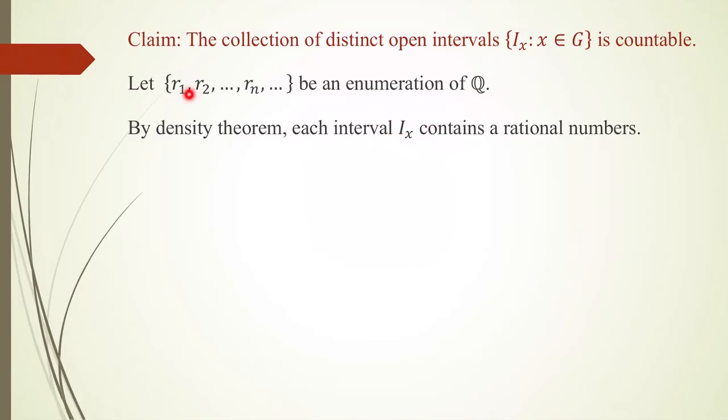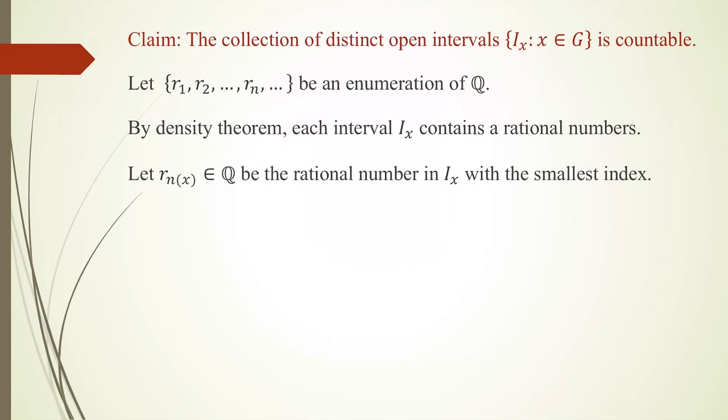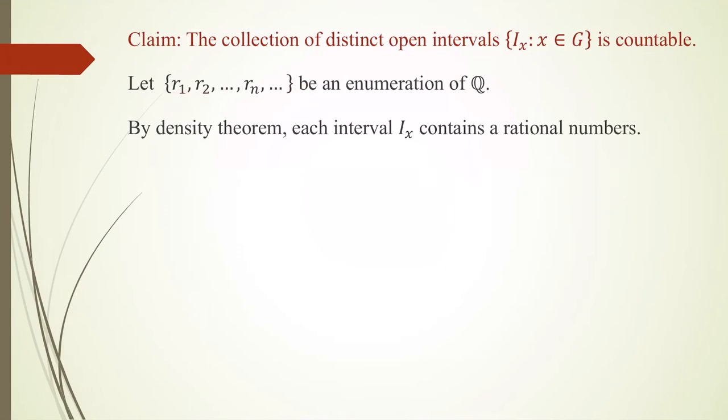Now I am checking whether r1 belongs to Ix or r2 belongs to Ix, etc. And let r_nx be the first rational number in this enumeration which is contained in Ix. So r_nx, an element of Q, is the first rational number in Ix with the smallest index in this enumeration.